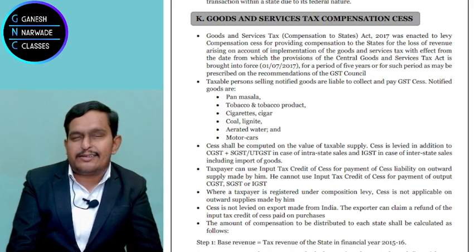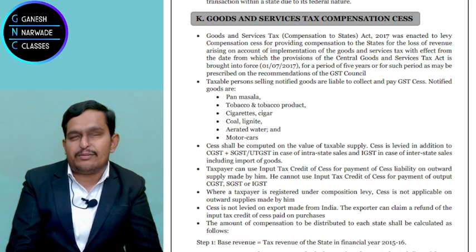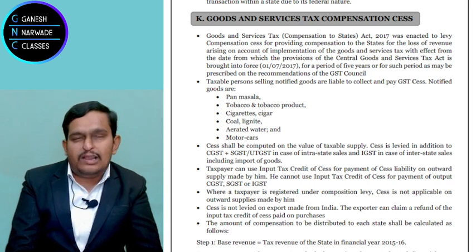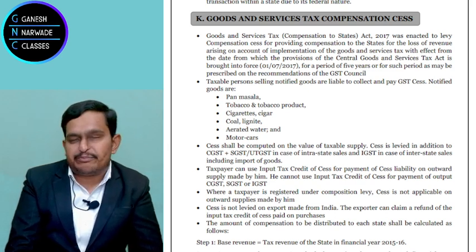So how many states? 28 states plus 3 union territories with state legislature, including Jammu and Kashmir, correct? These 3 mean Delhi, Puducherry and Jammu and Kashmir, right? Totally 28 plus 3, 31. Now for all these, if anybody suffers a loss, the central government promised that they will pay.